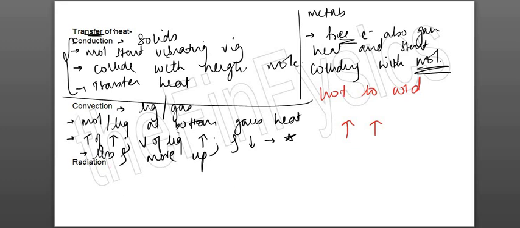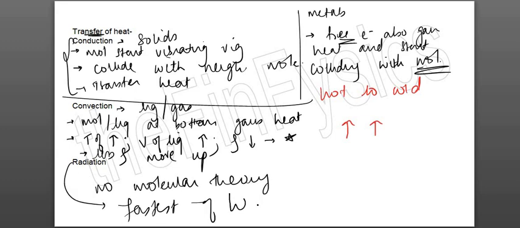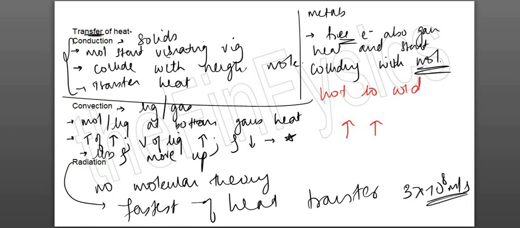Then we move on to radiation. Radiation requires no molecule, so इसका molecular theory नहीं होता है. Okay, and radiation is the fastest method of heat transfer. In vacuum or air, this is the speed by which it travels in the form of infrared radiations normally. This is what you're supposed to remember. Radiations में you have different types of object. Okay, जो color पे based होते हैं. You have dark and bright colored objects. So I'm not doing that part, बहुत easy है.